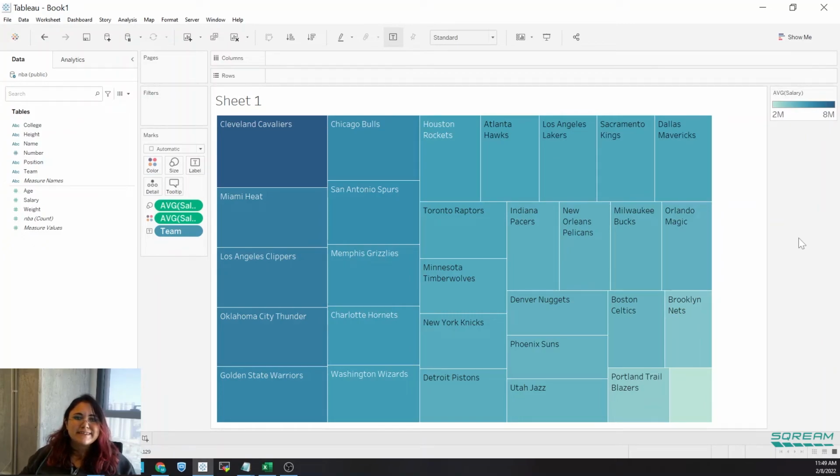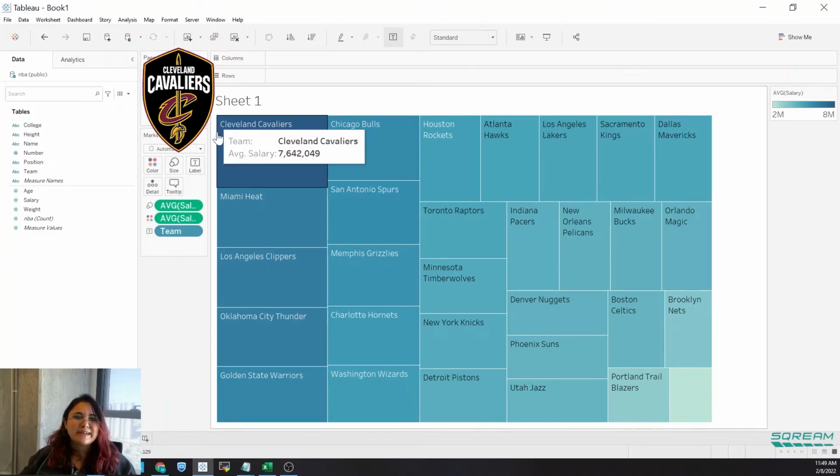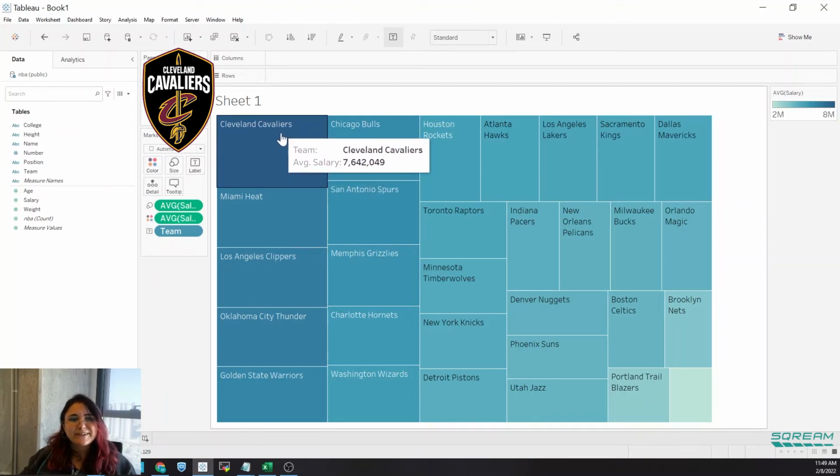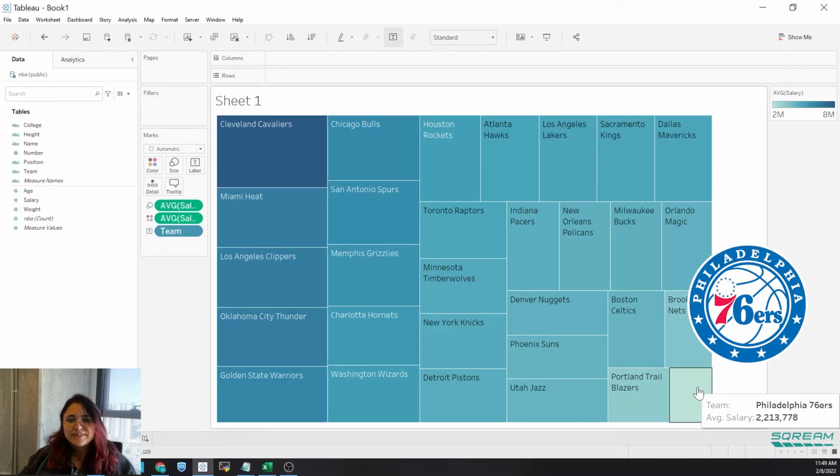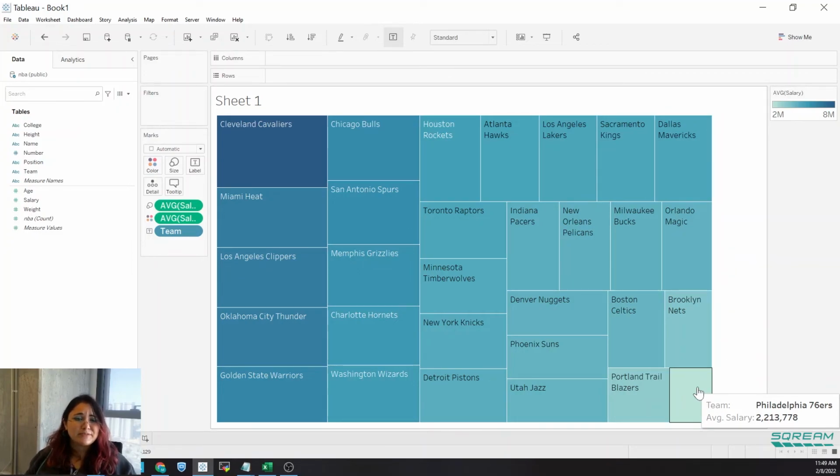Now, as you can see in this case, for example, the Cleveland Cavaliers are hitting it big with the highest salary, and Philadelphia 76ers a bit less. Although, to be honest, I would love to make $2 million a year, even if it's lowest in my category. I don't know about you guys.